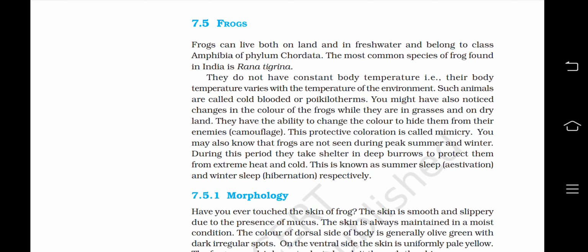You may also know that frogs are not seen during peak summer and winter. During this period, they take shelter in deep burrows to protect themselves from extreme heat and cold. This is known as summer sleep or aestivation and winter sleep or hibernation, respectively.